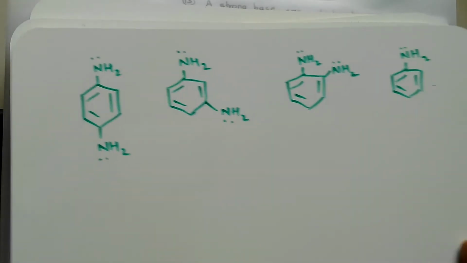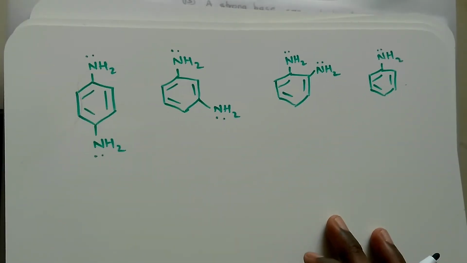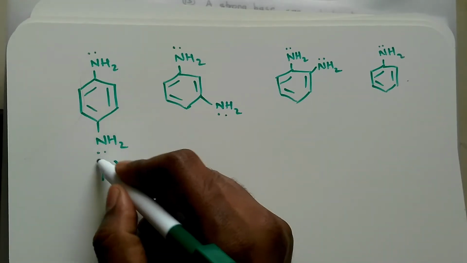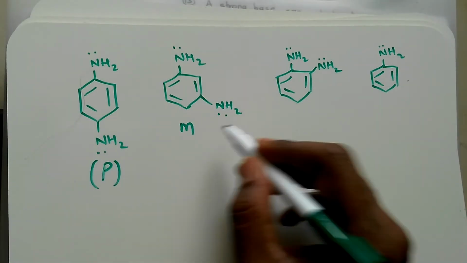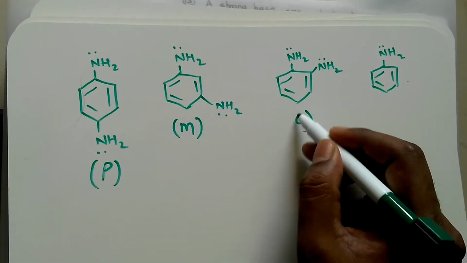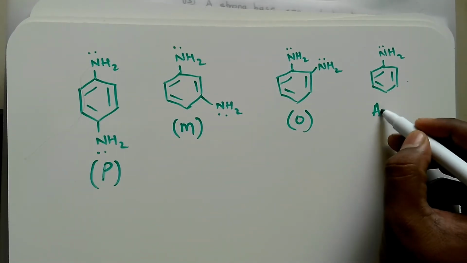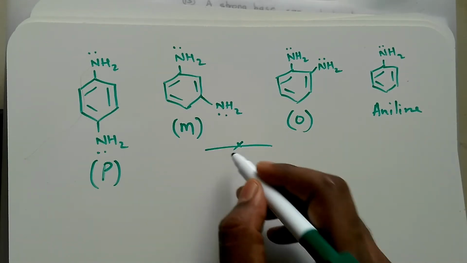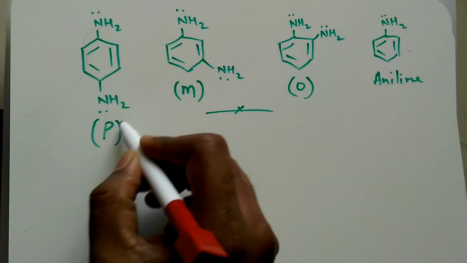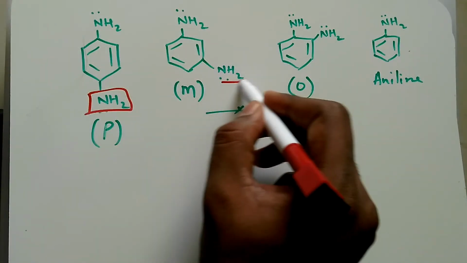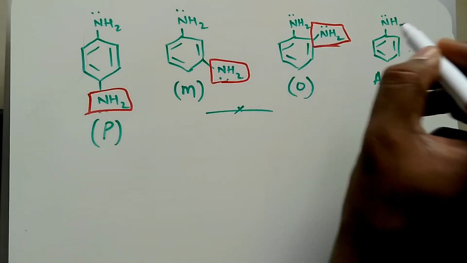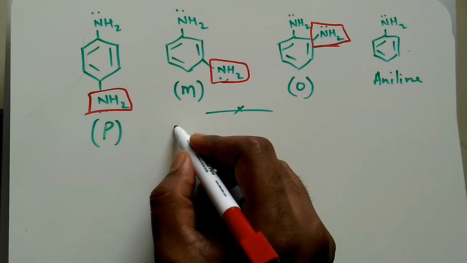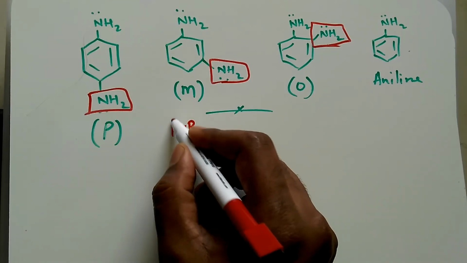Now what will happen in this case? We have phenylene diamine. This is paraphenylene diamine, this is metaphenylene diamine, this is orthophenylene diamine, and this is aniline. Now which among these will be more basic? Here the substituent is NH2. In all these cases we have an additional NH2, and the NH2 has a prominent plus R effect.